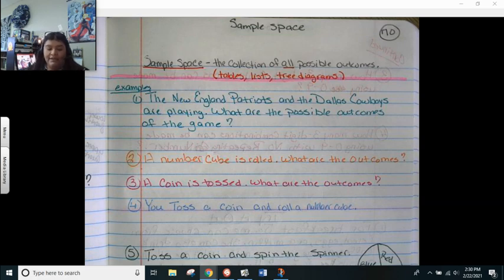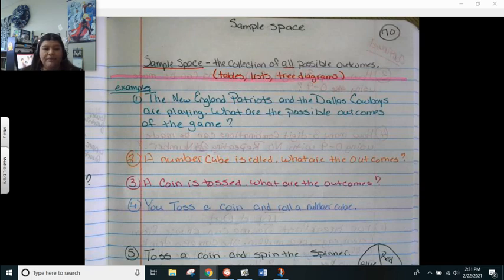All right. So before we get into the real nitty gritty of probability, you have to understand what a sample space is. A sample space is the collection of all the possible outcomes. And we can write this in a table, in a tree diagram, which is the most popular one, or just list it. It's just what could happen. You have to list all the possibilities of what could actually happen on any special event you're doing. So for the first example, we're just doing sample space right now. It's just listing all of the possible outcomes.